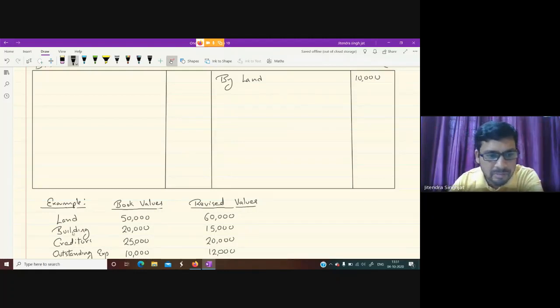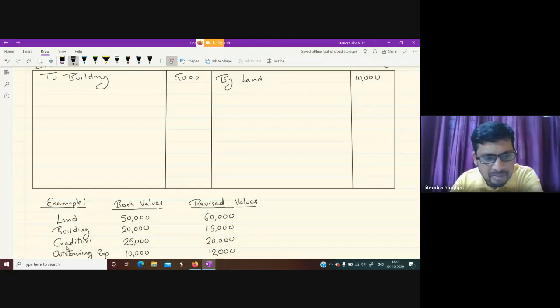Now you can see building is decreased from 20 to 15. So there is a 5,000 decrease. Okay. So decreases in assets are recorded on the debit side. So we record on the debit side, to building. I hope this is very clear to everyone. It's a very simple and sufficient example to understand. You can solve all the questions.